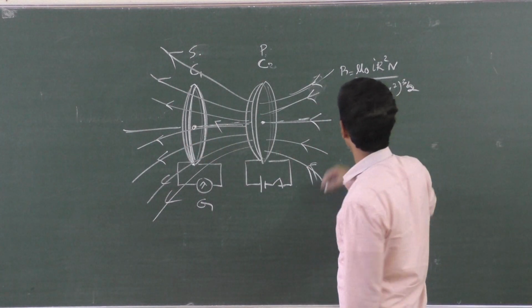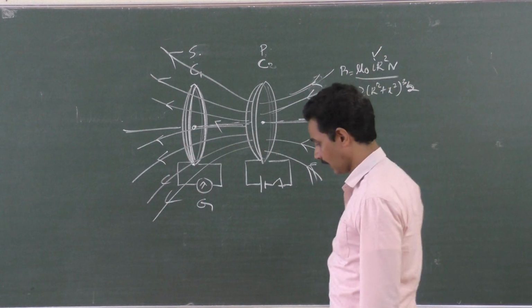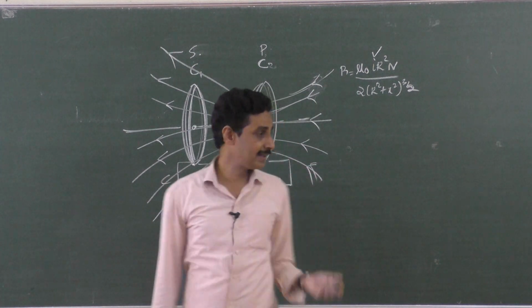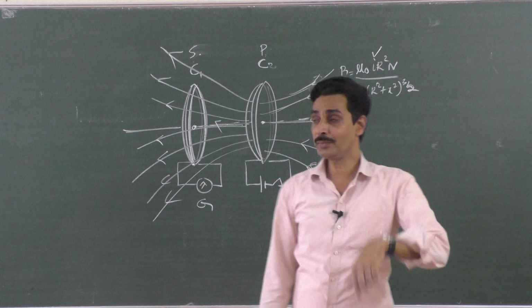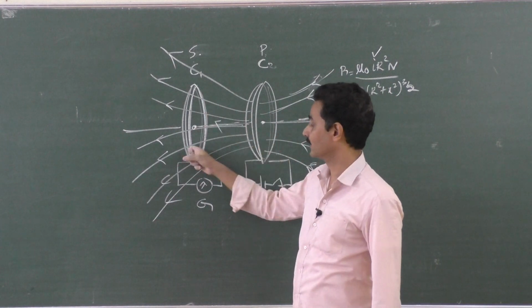But remember, this is current I, which is a steady current, DC current. Won't it produce a fixed magnetic field? Or won't it produce fixed magnetic lines of force passing through this coil?